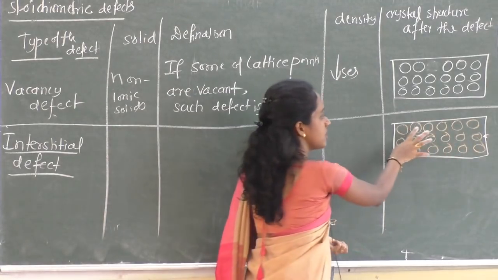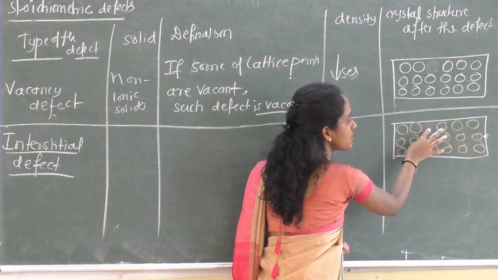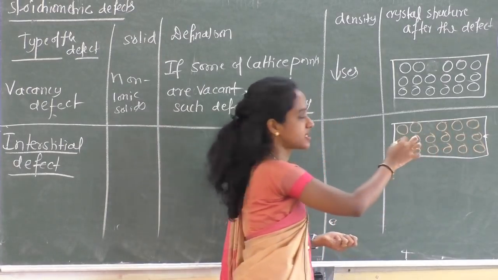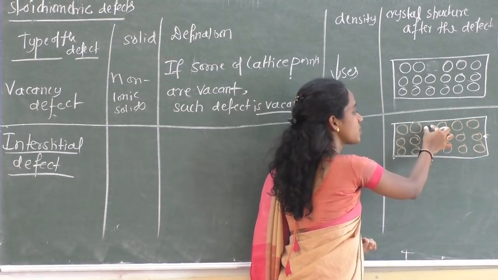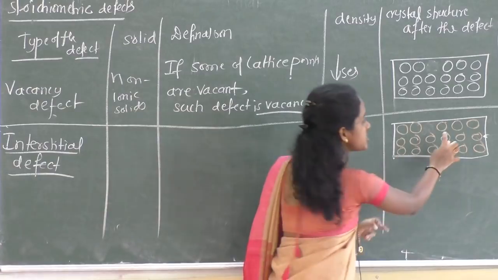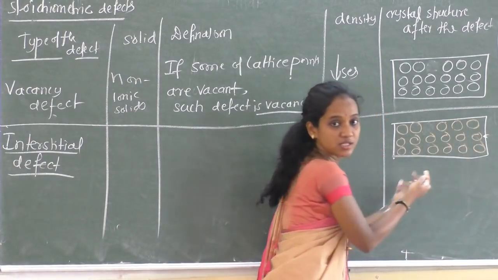Now see here, the particle from the lattice site or a normal site dislocates from the normal position and appears at the interstitial, in the sense the space between four spheres.